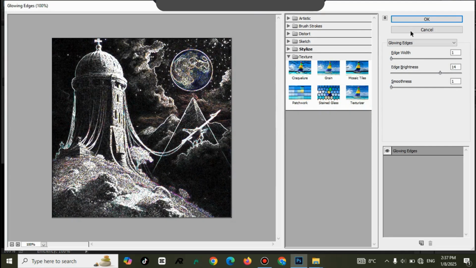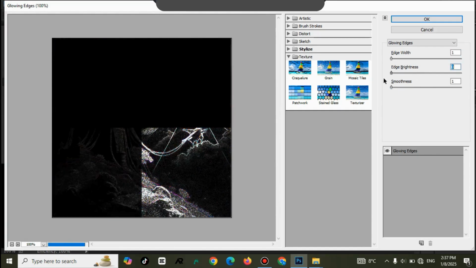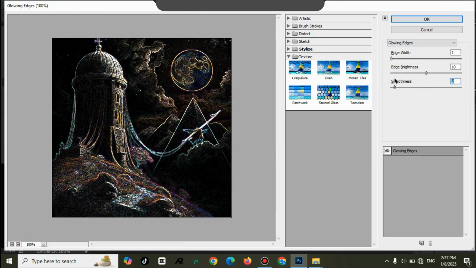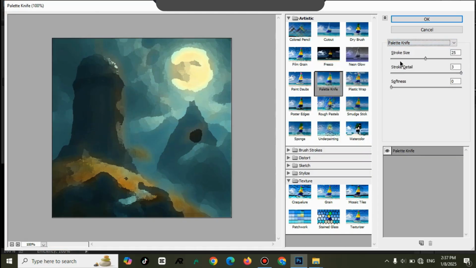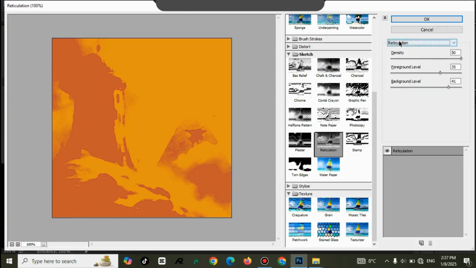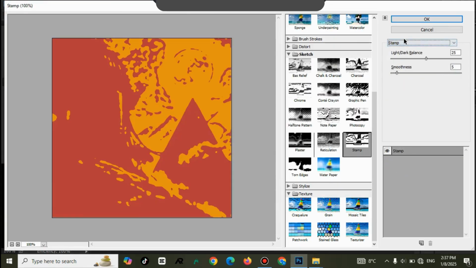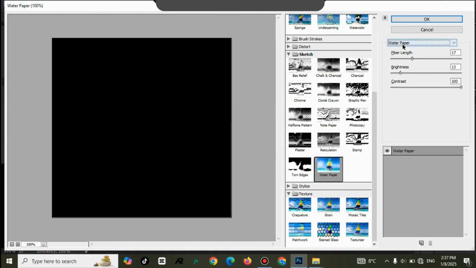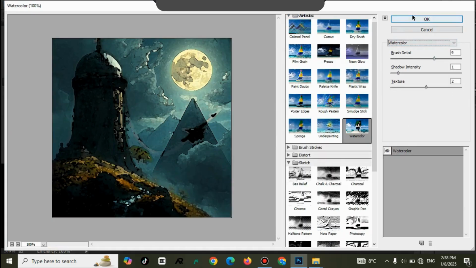Here is the stylize option: create edges, edge brightness. Here is smoothness, and also we have the palette knife, reticulation, stamp as well. So torn edges, watercolor, water paper as well.